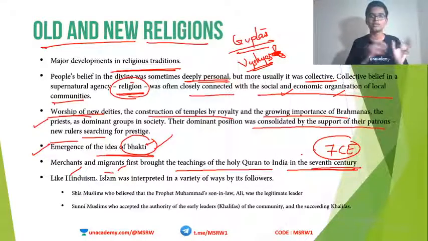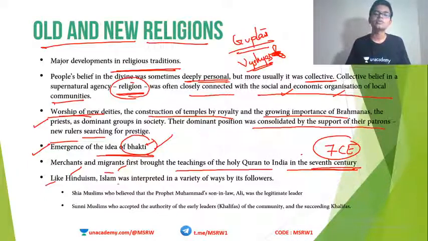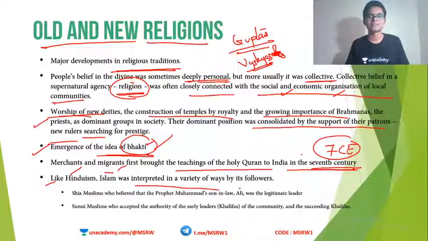Okay, so now the number of religions in the country is increasing. Then, like Hinduism, Islam was interpreted in many ways. Within Islam itself, we are going to see some diversity. One, Shia Muslims. Another, Sunni Muslims.